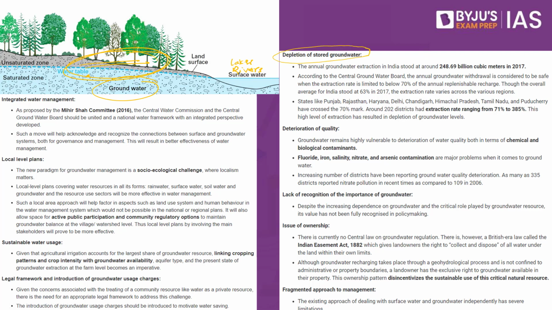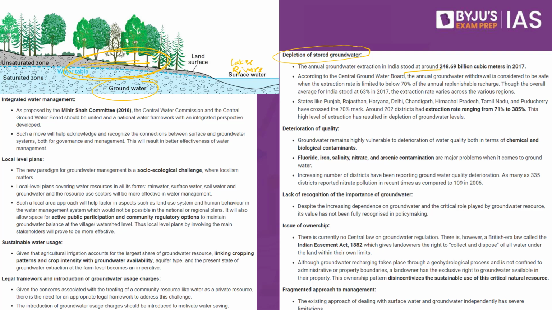The annual groundwater extraction in India stood at around 248.69 billion cubic meters back in the year 2017. So what is happening? There are multiple sources of water. You can take the example of surface water, rivers, lakes, and groundwater as well. So when it comes to groundwater, what is India doing? It is extracting maximum water.